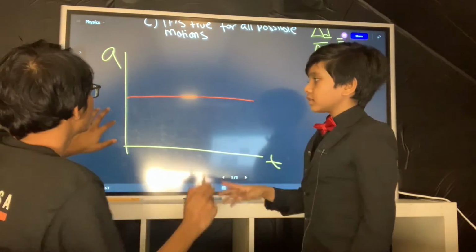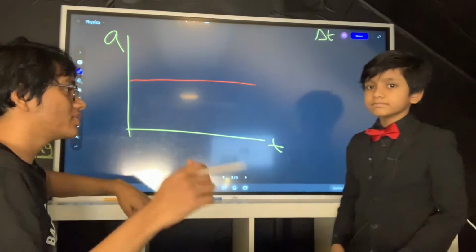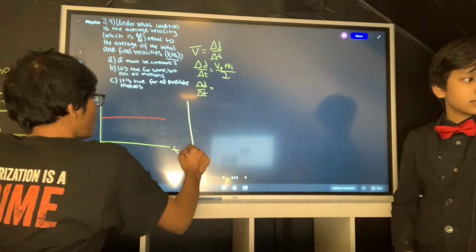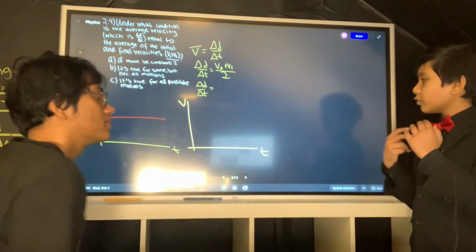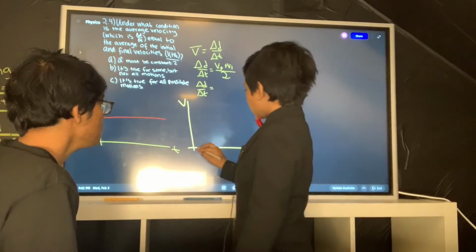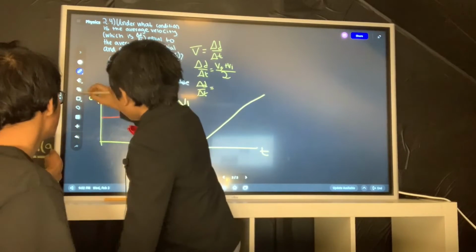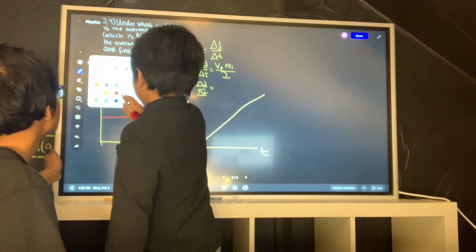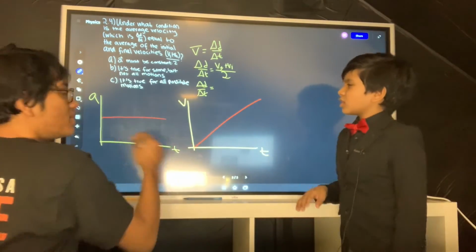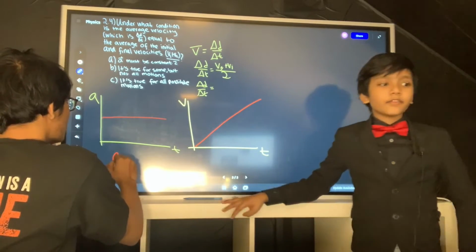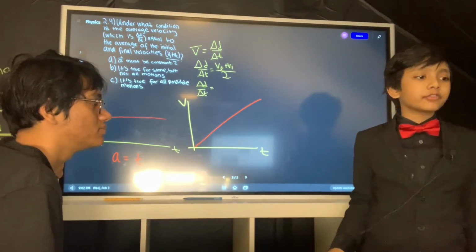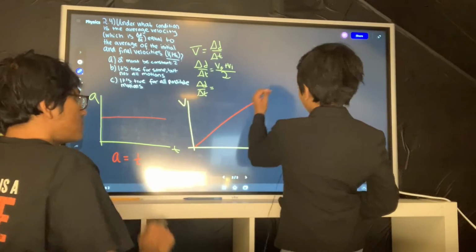So if the acceleration graph looks like that, then what will our VT graph look like? Well, our VT graph would look like a linear, constantly increasing graph. Can you explain to the audience why? If acceleration is constant, then velocity will be increasing by the same value every single second. So it's going to be linear and therefore not a parabola.